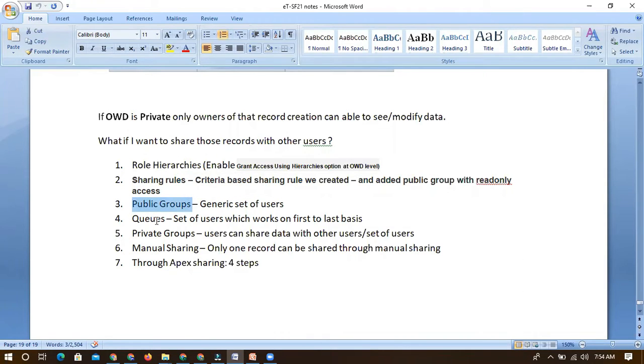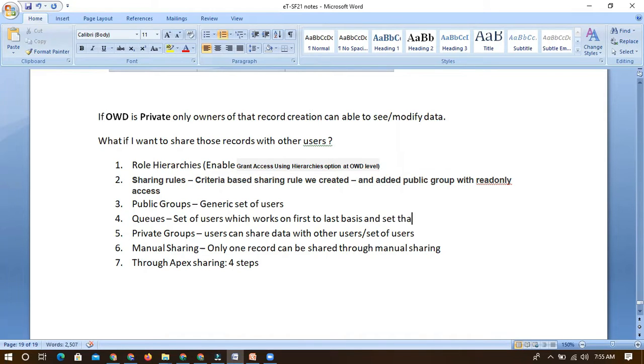So we have discussed all these. Public groups we created yesterday. Within the last session, we have seen how to create public groups, how to add users to this public group, and how we can utilize that public group while creating sharing rules. We have seen that. And we have also created queues. Queues are something which work on a first and last basis. So if I have a user, if I'm in the first position, I can access that record initially.